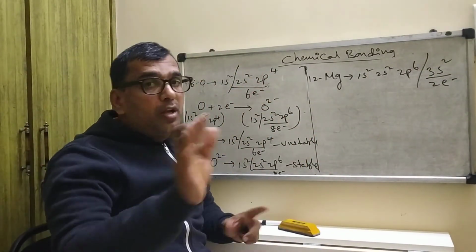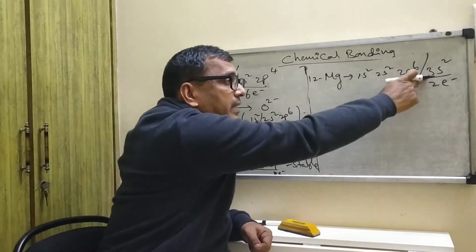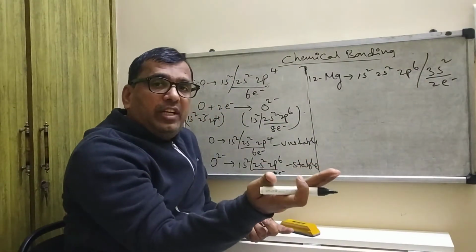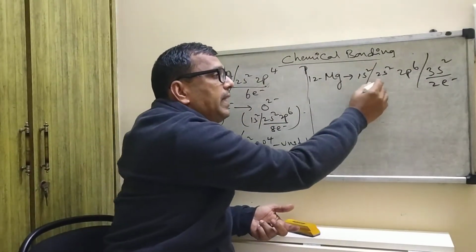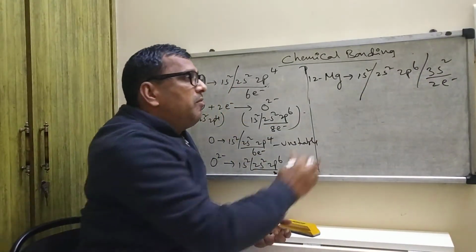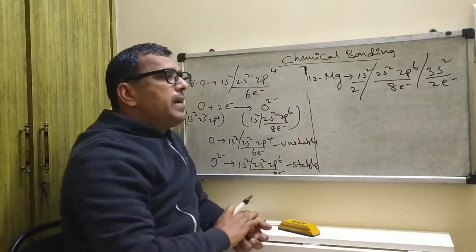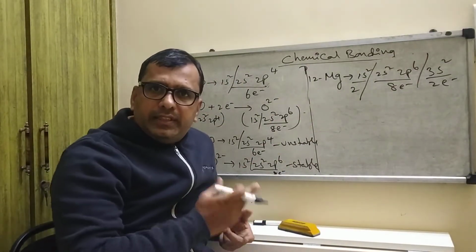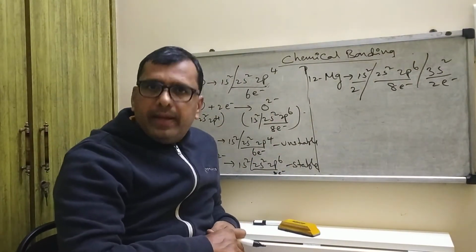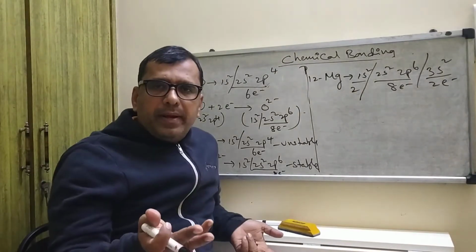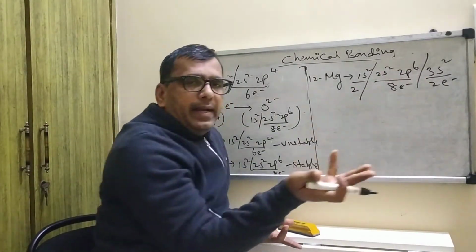Is it stable? No. Why? The third shell is the valence shell. This is the first shell, this is the second shell, this is the third shell. The first shell contains 2 electrons, the second shell contains 8 electrons, and the third shell contains only 2 electrons. It is unstable. How will it become stable? It cannot attract 6 electrons.